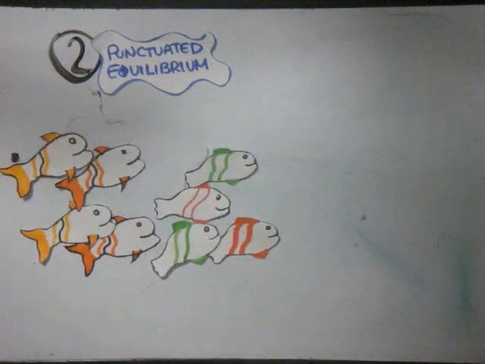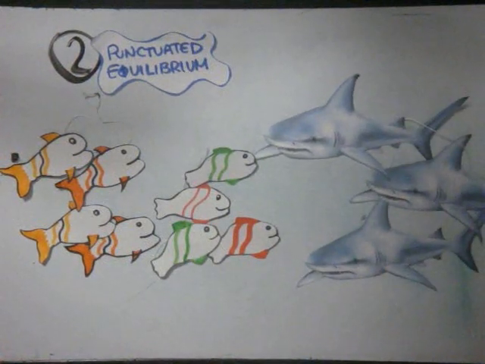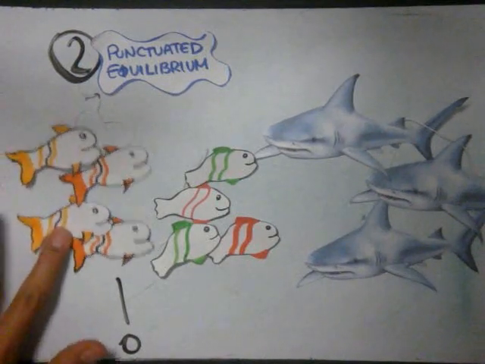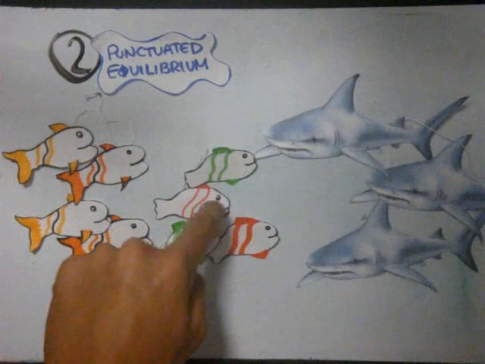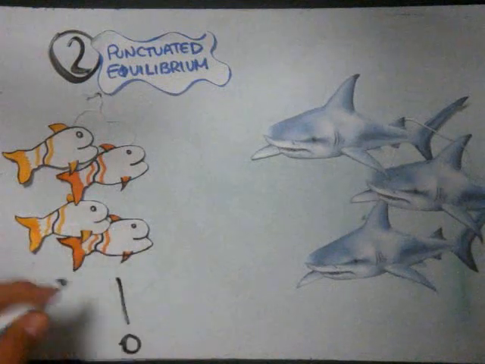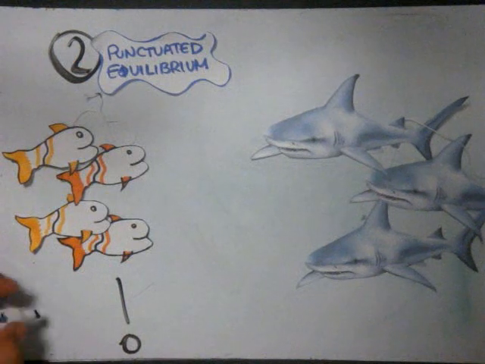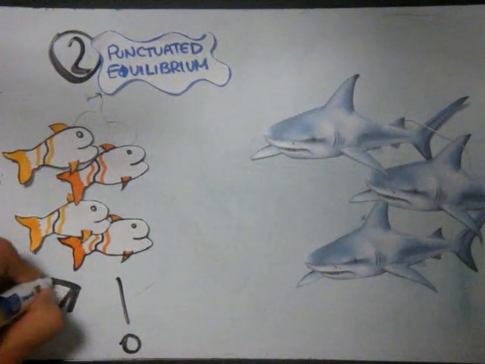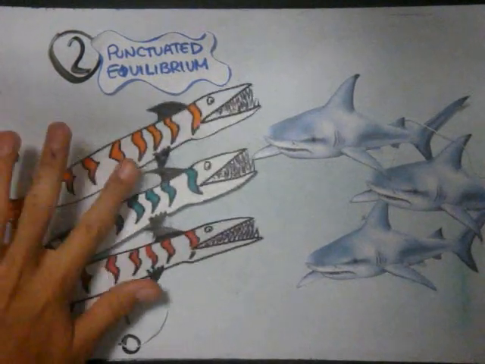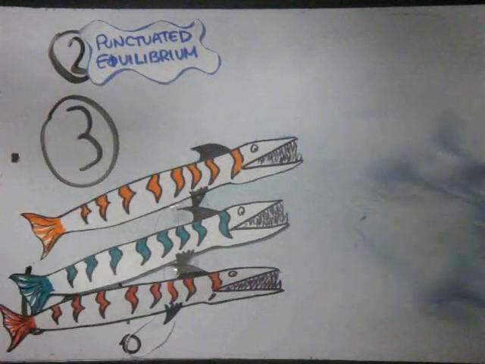Imagine a big population of fish, in which some are slightly bigger than the rest. One day, a new species of shark appeared on the coral reef in which the fish population lives, so they now face a new predator. The longer fish were always able to swim faster and escape easily from the sharks, while the shorter ones got eaten faster. Therefore, the short-sized gene was reduced in an extremely short period of time, because only long and faster fish were actually able to survive and reproduce. This caused the fish population to evolve from a small size to a big size in an extremely short period of time, approximately 3 generations.